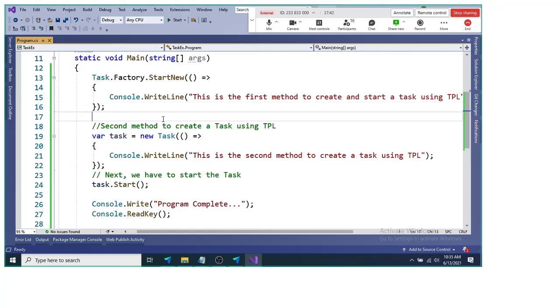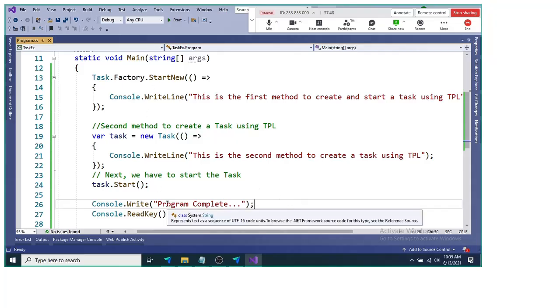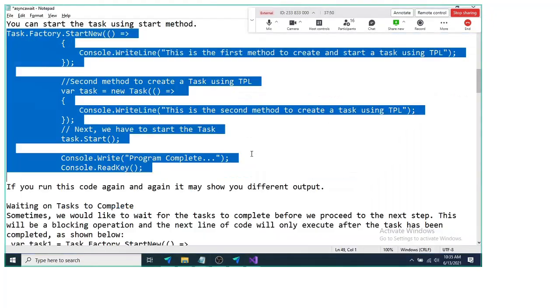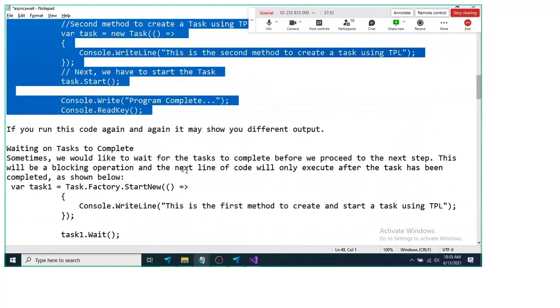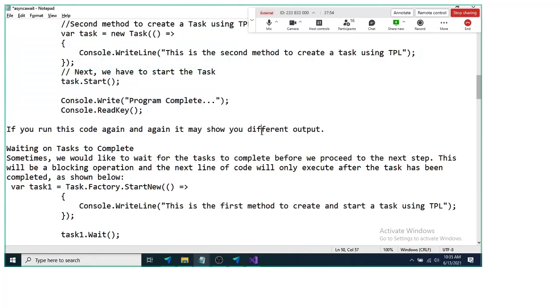Fine. So as you run this program again and again, you'll find a different output. If you do it sequentially, you'll find the same output. Now, if you run this code again and again, it will show different output. Why will it show different output? Because it's executing those two anonymous methods independent of each other, simultaneously or parallelly.